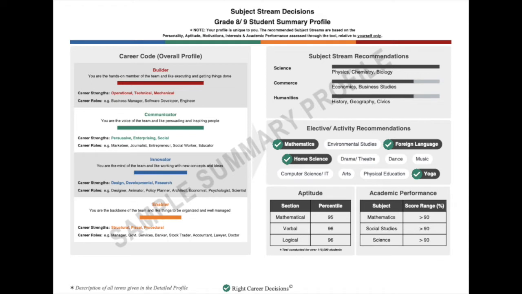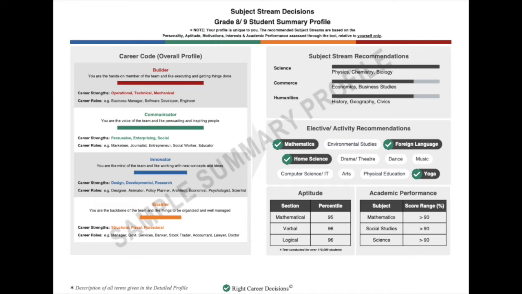It is unique for each student because even if two students have the same order of the bars, the length of the bars will vary. It is also relative to yourself, which means that it will tell you if you're a better innovator than a communicator or if you are a better builder than an enabler. You should not compare your career code to anyone else's.